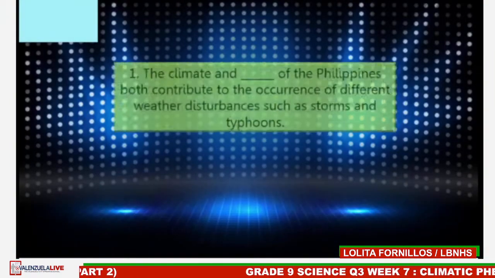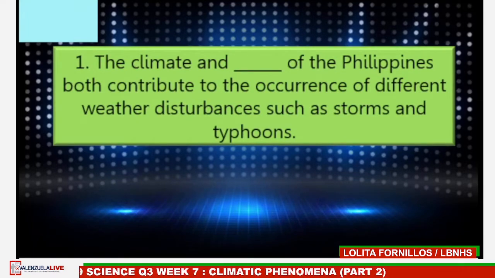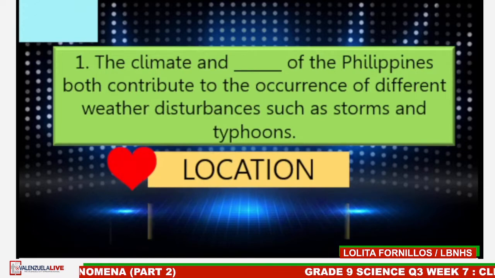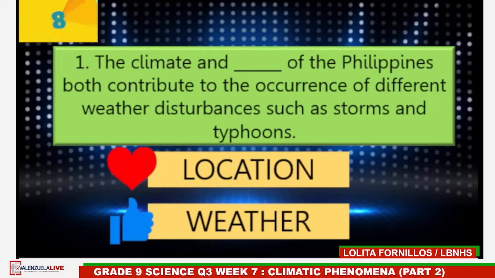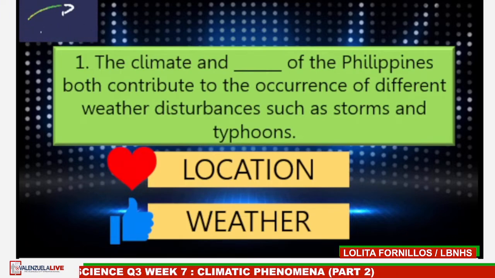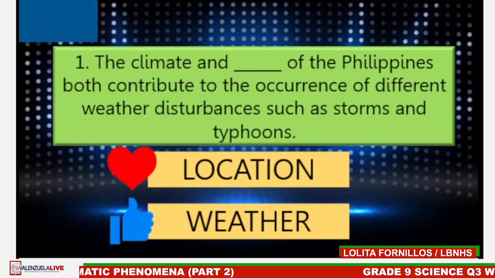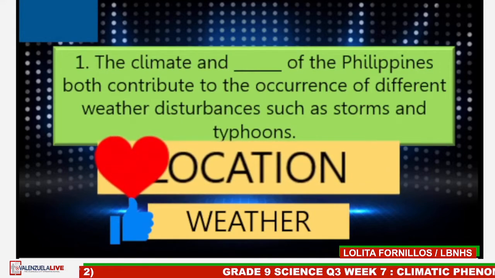This is number 1. The climate and blank of the Philippines both contribute to the occurrence of different weather disturbances such as storms and typhoons. In heart, location, and in like, weather. Type your answers now. Time's up. The answer is heart, location. Next.